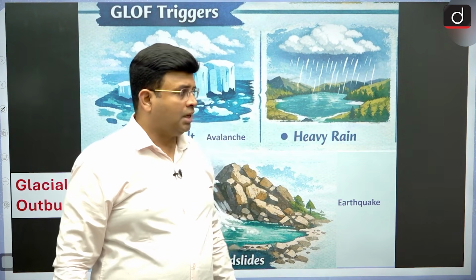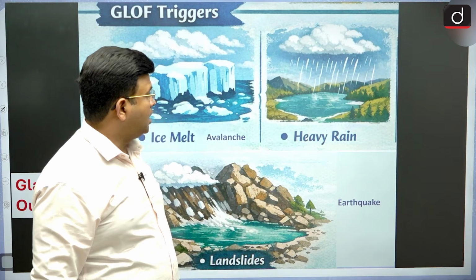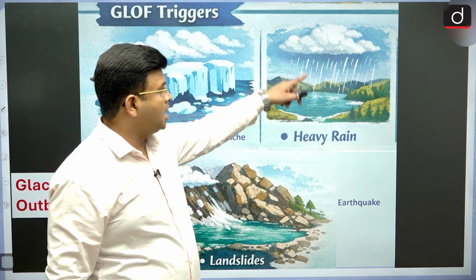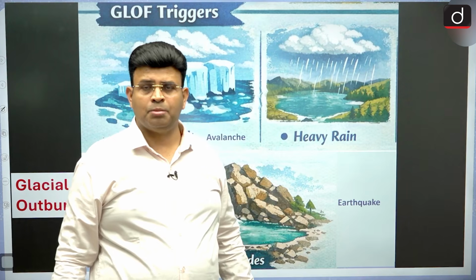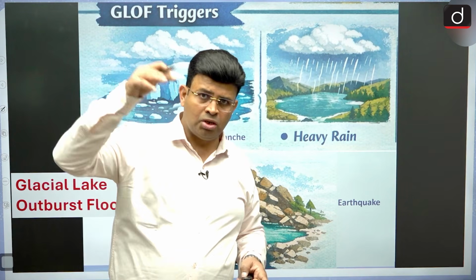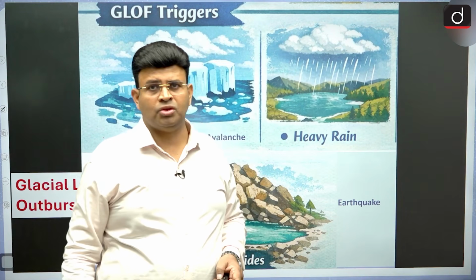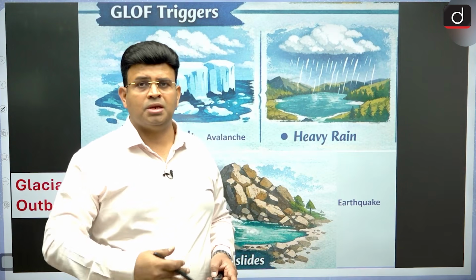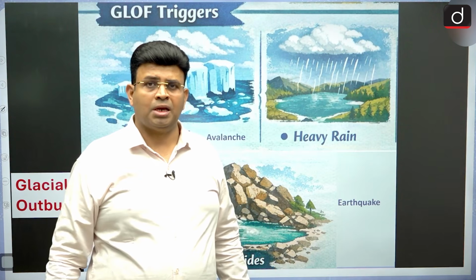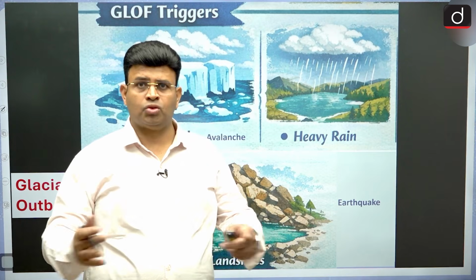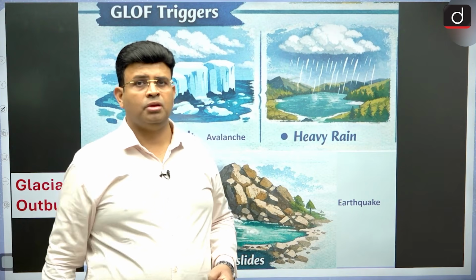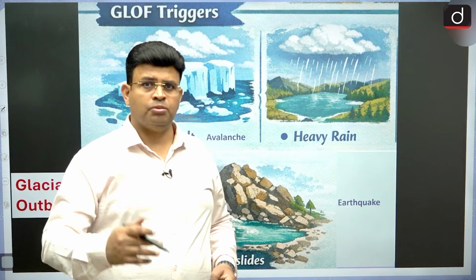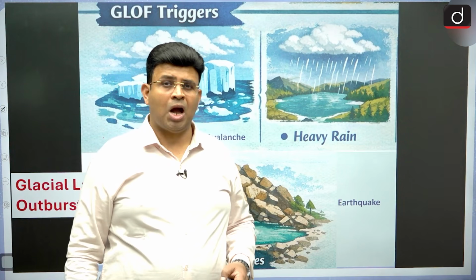In the same way, if there is heavy rain and a cloudburst phenomenon is taking place, and suddenly a large amount of water comes into this region, then it can cause a glacial lake outburst. It will burst, destroy, and then down the river valley, down the stream, there will be a glacial lake outburst flood.